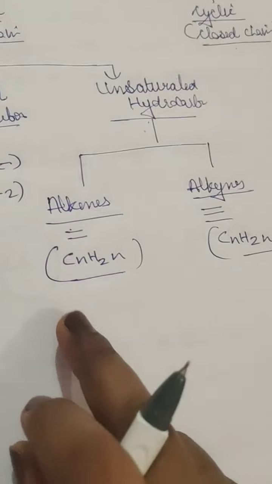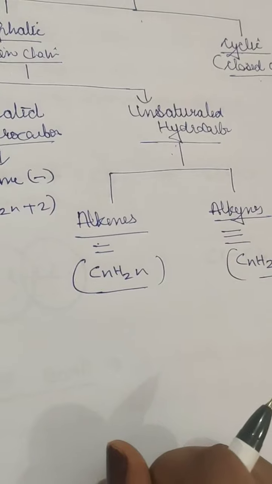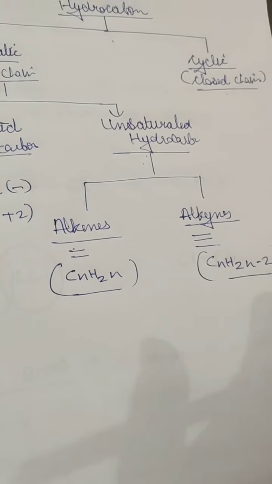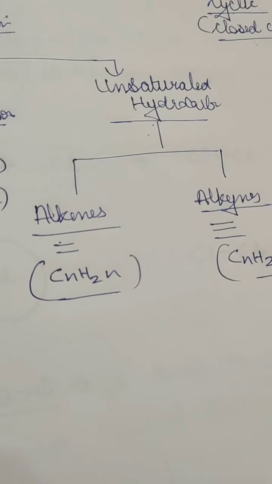This you have to learn, but the IUPAC naming is not in your syllabus for this year, although if it had been there, it would be a great help. But in class 11th you will be learning this, so if you learn the general formula, it will be easy for you to identify whether it is an alkane, alkene or alkyne.